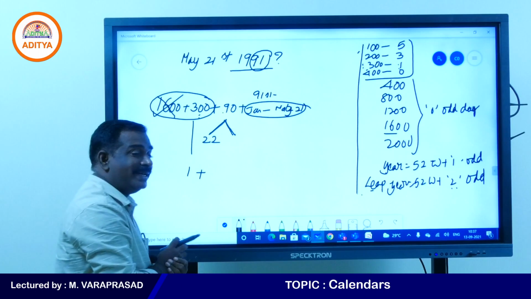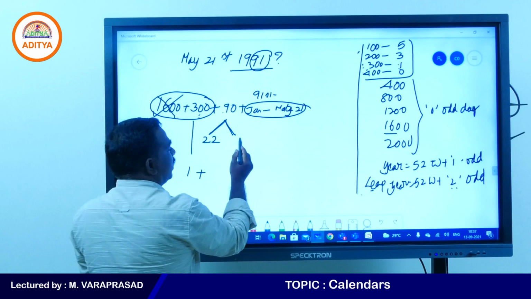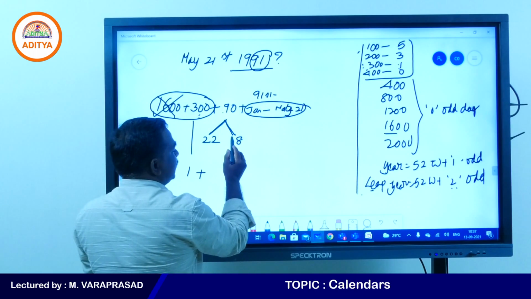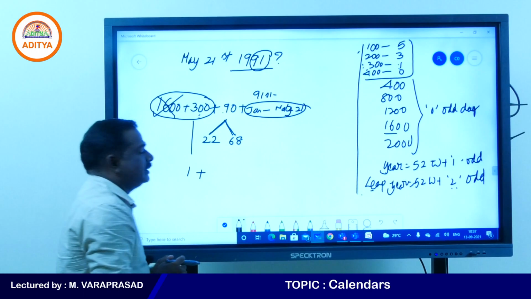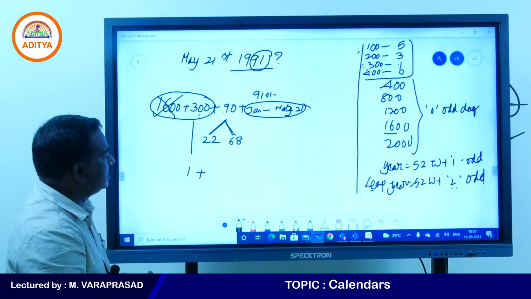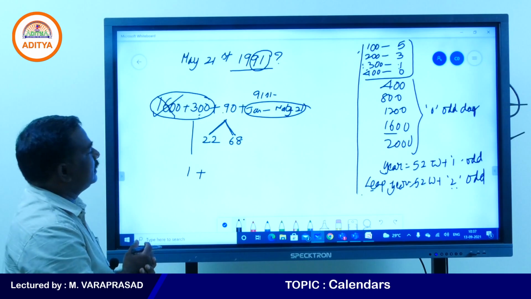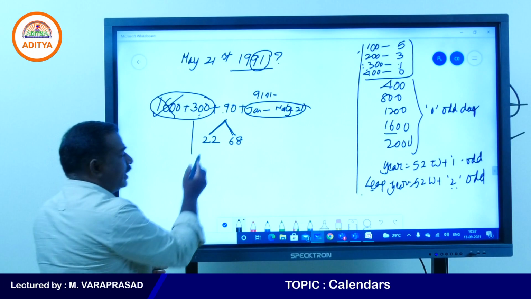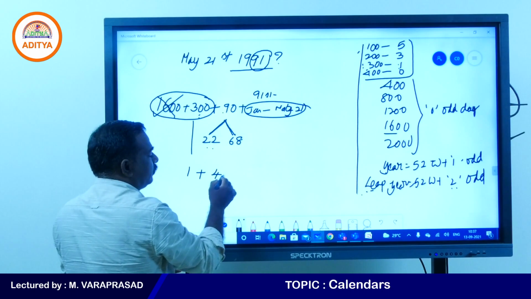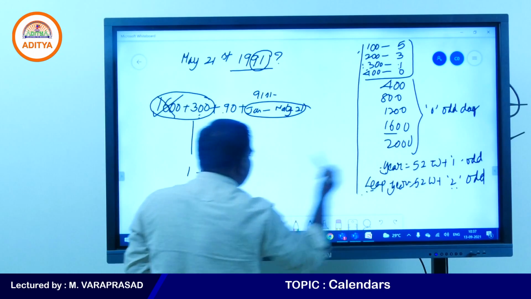4 22s are 88. So 22 leap years, and the remaining are non-leap years: 68. If you add these two, you need to get 90. 68 plus 22 is 90. 22 leap years means every leap year will have 2 odd days, 22 2s are 44. 68 normal years, and every normal year will have 1 odd day.